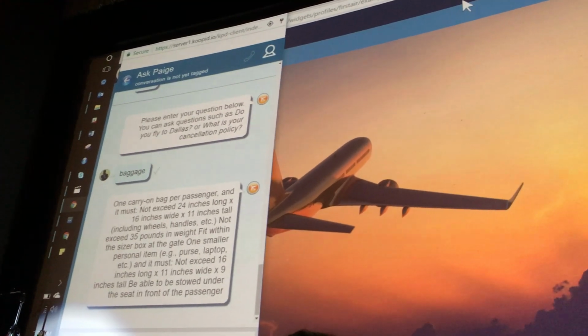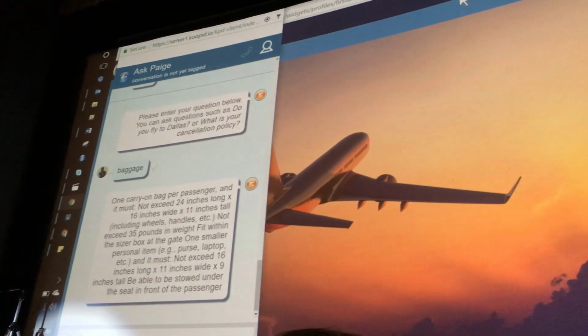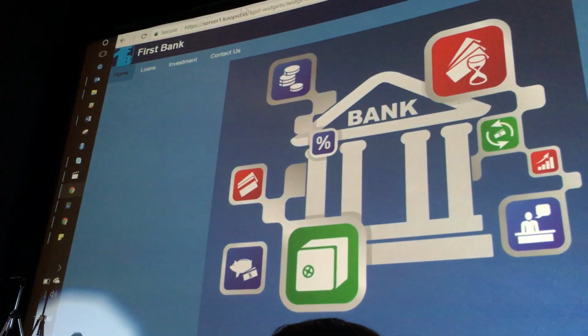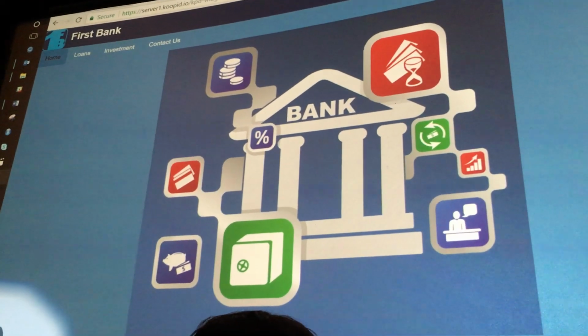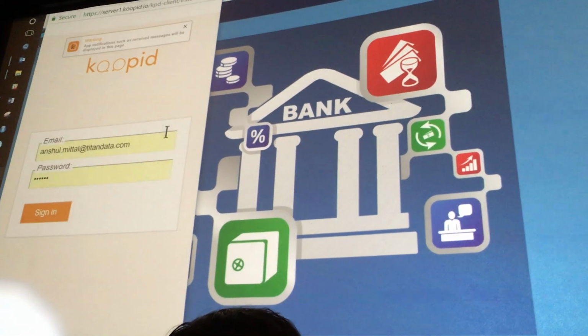Just one last thing, we have implemented this, or we're trying to implement this in different industry verticals, and this is just a travel example. We also have a bank example. This is again a mock website, and same deal. The application button's right here, and a banking assistant comes up when you use this application.